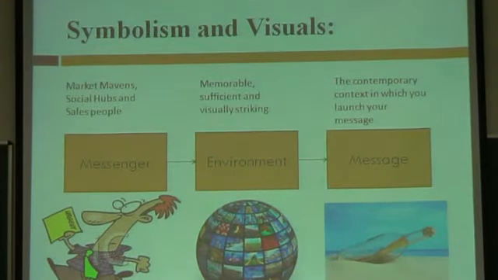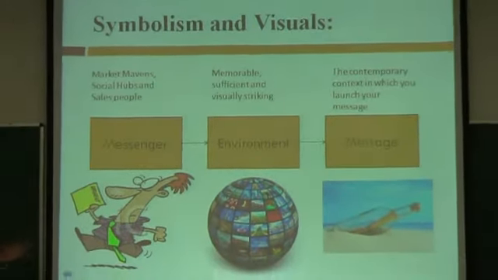The way viral marketing works is there are three basic components. There is the messenger, there is the environment, and there is the message. The message is actually the least important part. The messenger is the most important. There is this concept in social networking right now called the social networking potential of a person. There are many websites which calculate your score and tell you how impactful you are on your Facebook or Twitter feeds. So you are the messenger here.